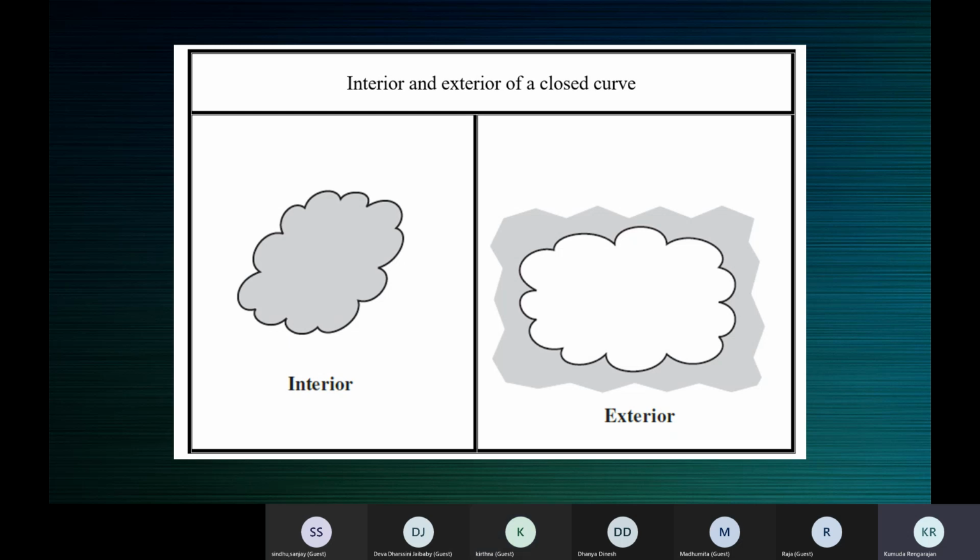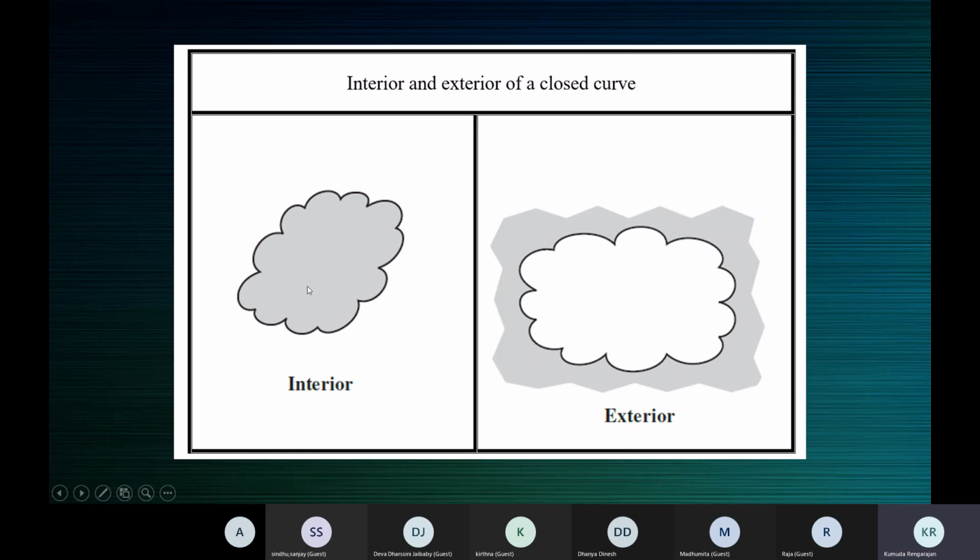All right. So here in this figure, you can see a closed curve. Now we understand why this is a closed curve. On a plane surface, to trace this figure, supposing you start here, you go like this, and you can come back to the starting point. You finish at the starting point. So this is a closed curve.